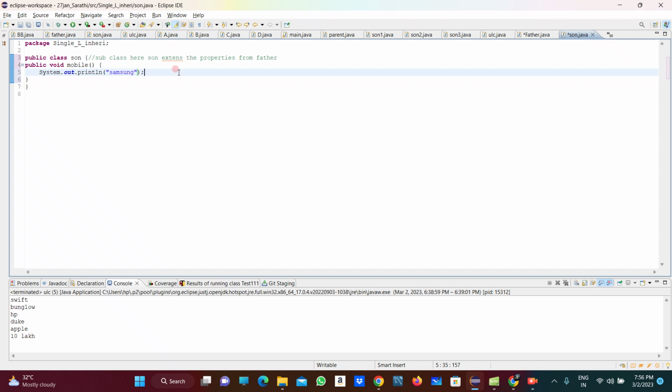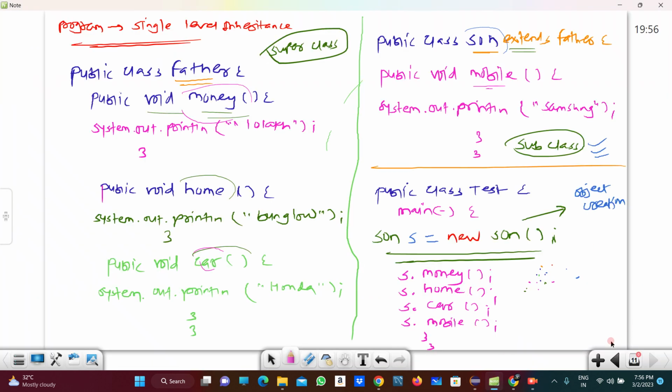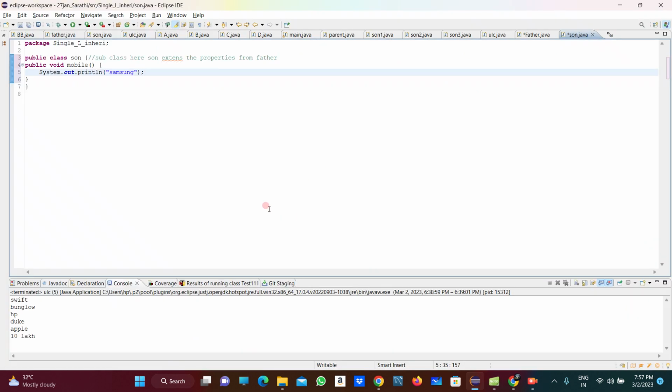But kindly note, what we require here to extend the properties is the extends keyword, right? Then and only then the son extends the properties of the father. So for that, kindly pay attention here, guys.